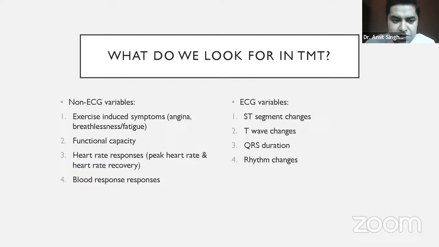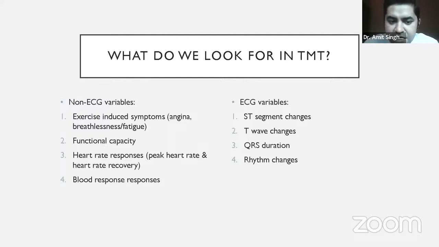The first and foremost is the symptoms. What kind of symptoms did the patient have while performing the treadmill test? Did the patient have any angina? Did the patient have breathlessness? If the patient had fatigue, at what level of exercise did the patient have fatigue? The second thing is the functional capacity. Functional capacity means, in simple terms, the capacity to perform any activity. Like if a patient was put on a treadmill test, for how long could he or she walk? That is the functional capacity.